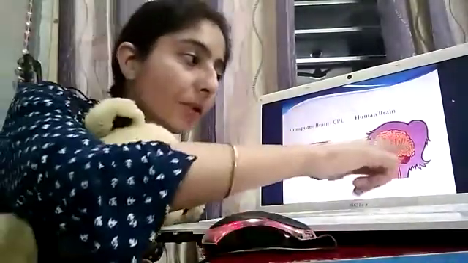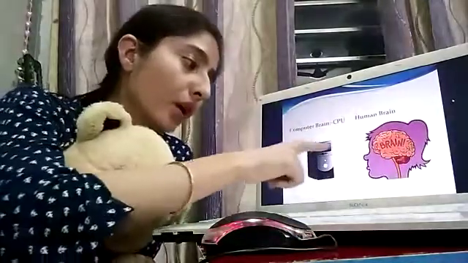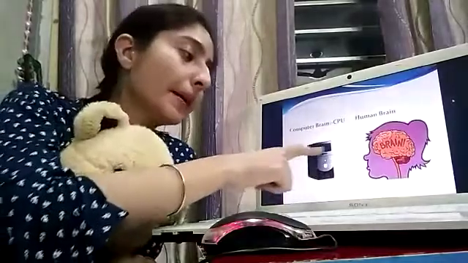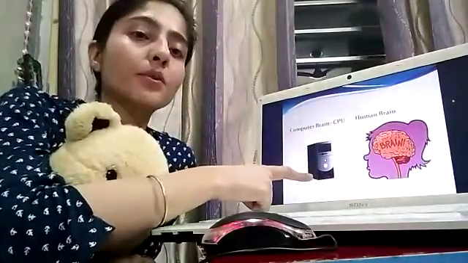Yes, this is your brain. You think from your brain, and a computer thinks from this CPU. This is the brain of the computer.